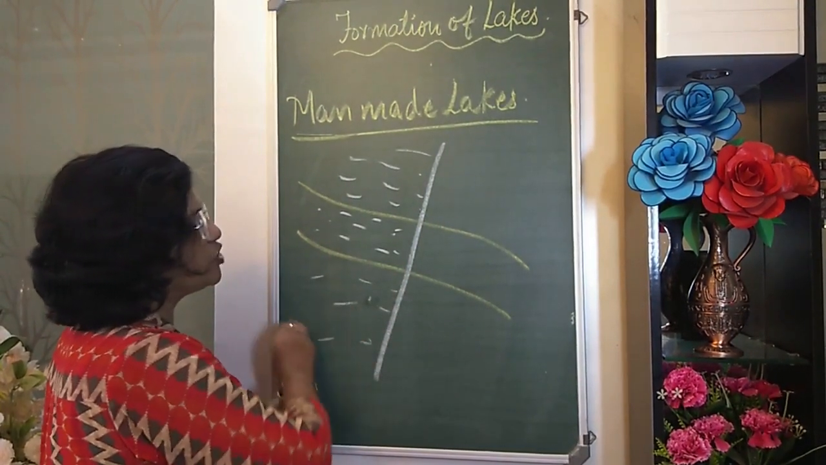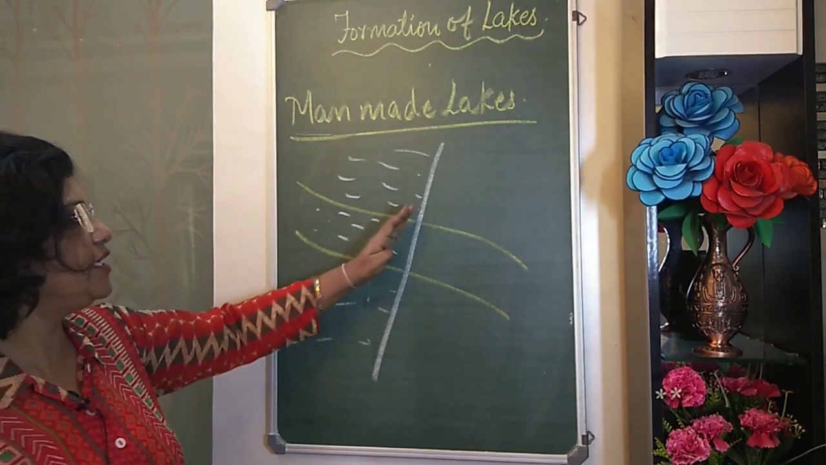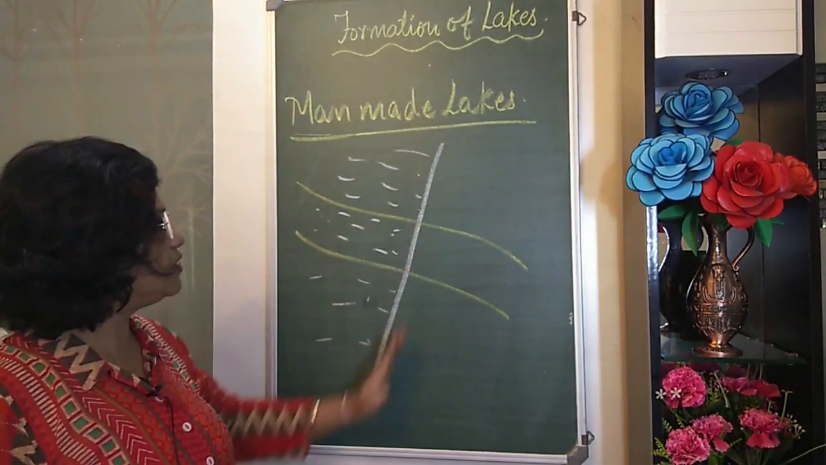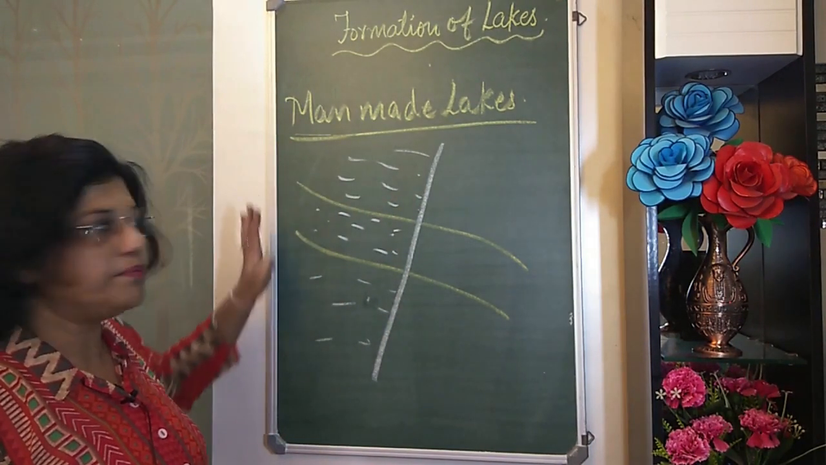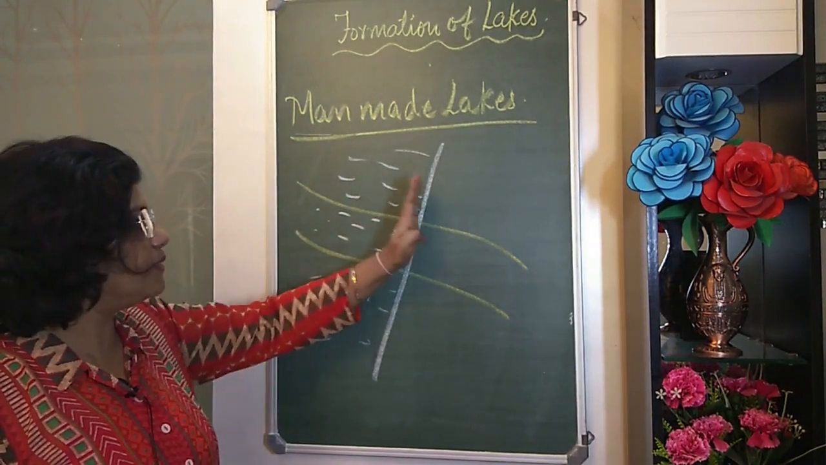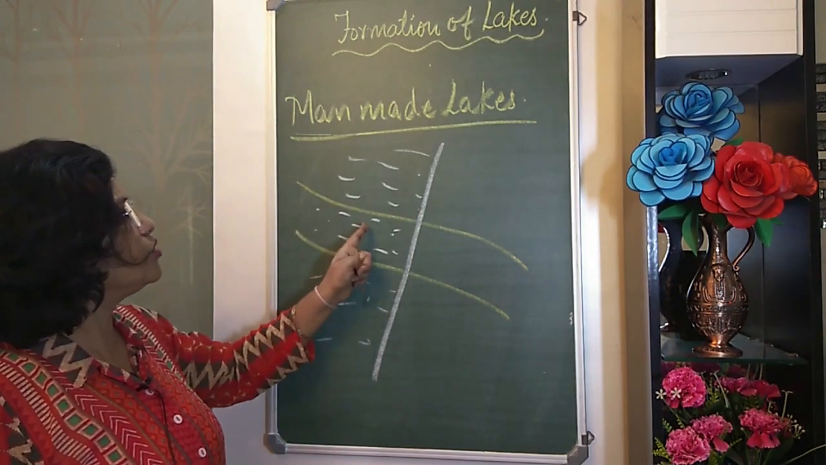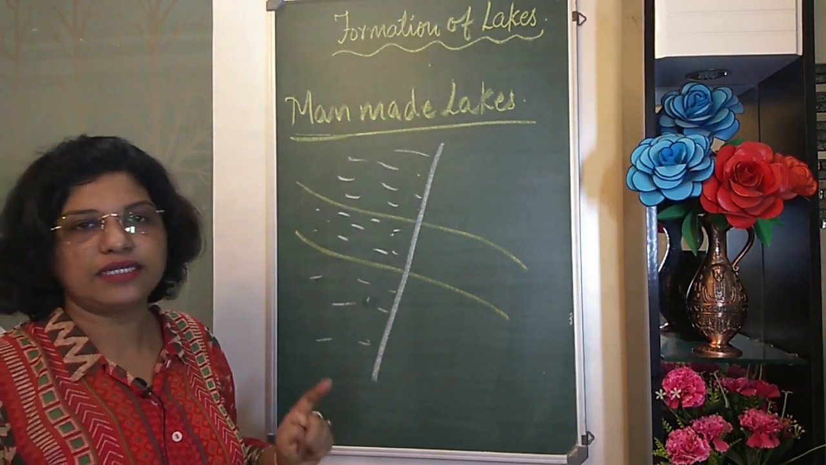So what we have done actually is we have converted a river into a lake, because river means flowing water, and when we have obstructed the flow of the water, we have made a reservoir, we have dammed the river, so this becomes a lake. So that is how this is also called a lake, and which is a man-made lake.